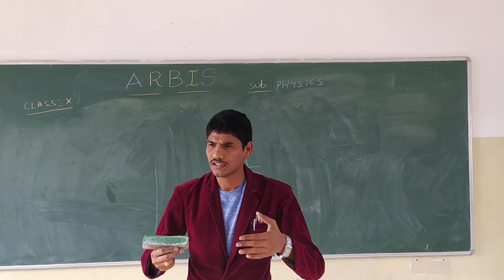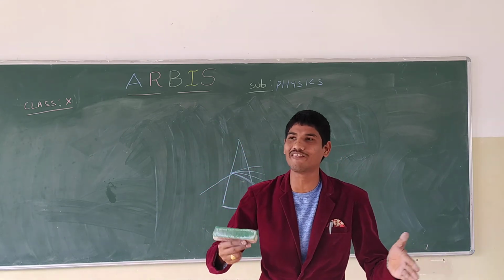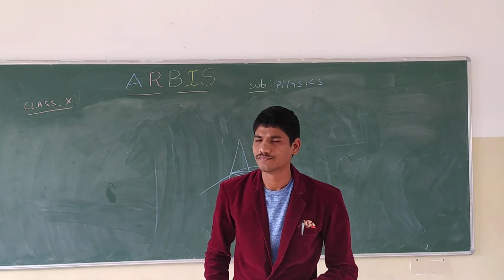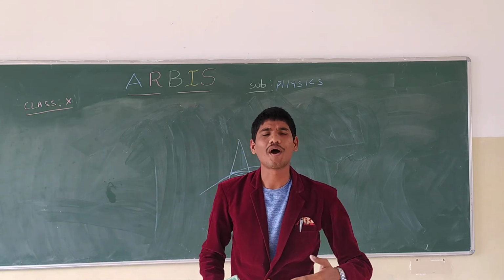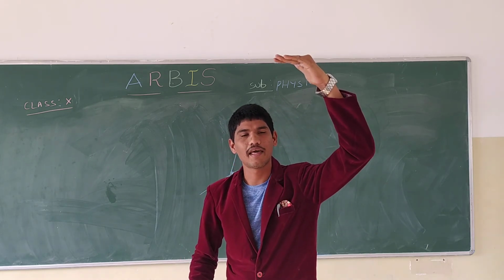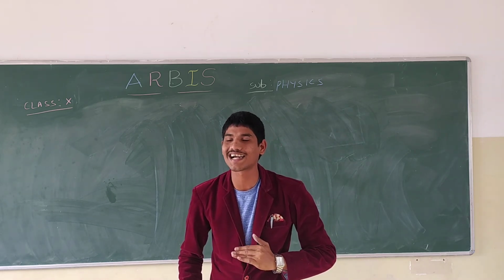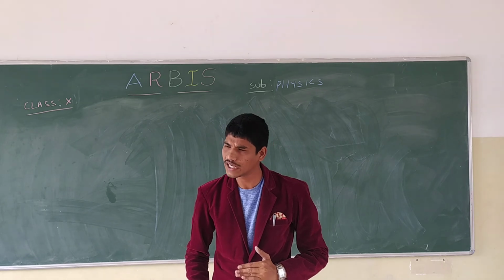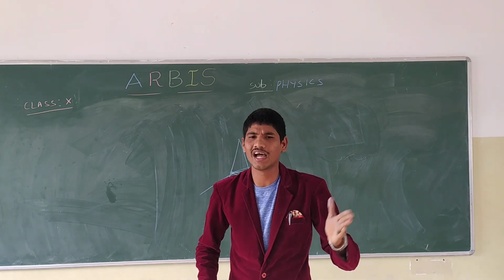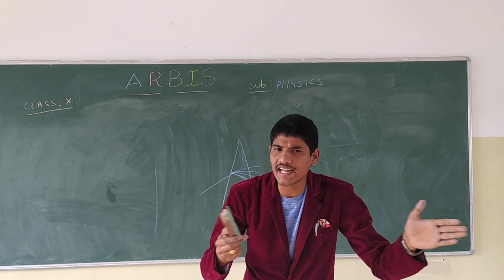We know that refraction involves two mediums, right? One is the rarer medium and one is the denser medium. Clear everyone? The rarer medium is the upper layer of the earth, and the denser medium is below, near the earth's surface. Now atmospheric refraction is due to the different layers of the atmosphere with varying densities.